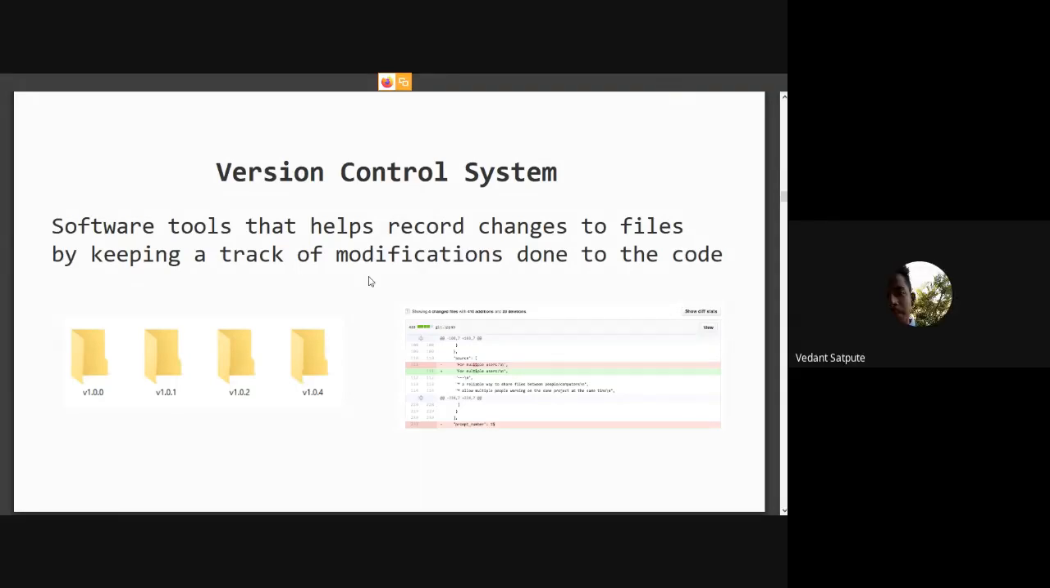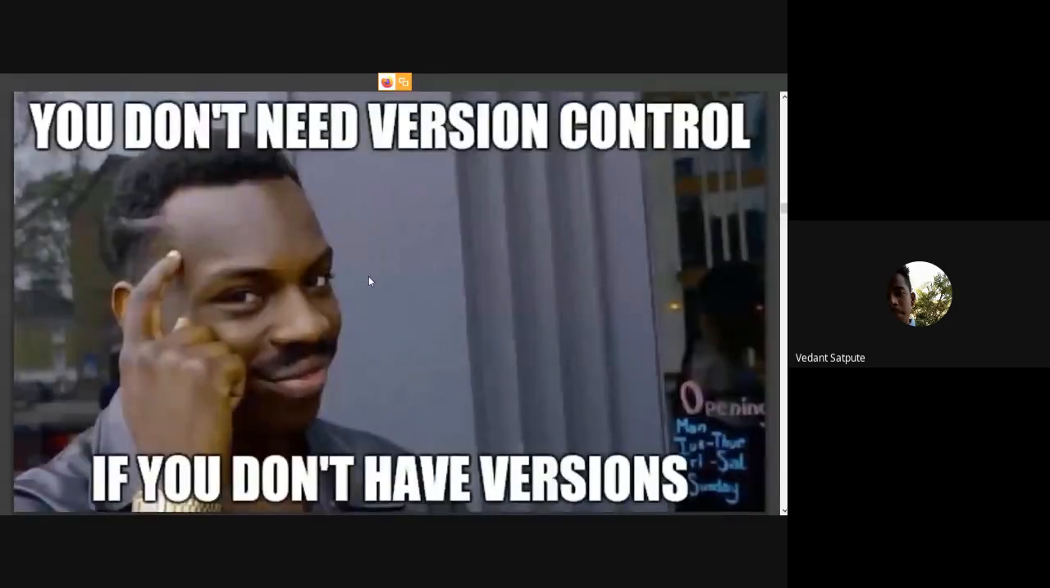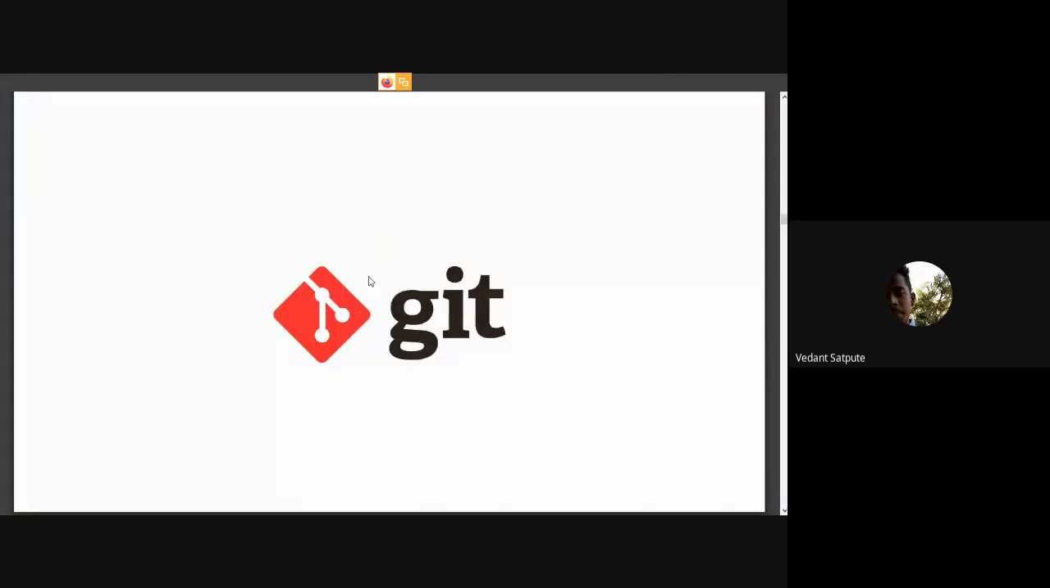Yes, so this is what a version control system is. It's a different matter if you're not creating versions, because you don't need version control if you don't have versions, right? So to solve this problem, we created something called Git.